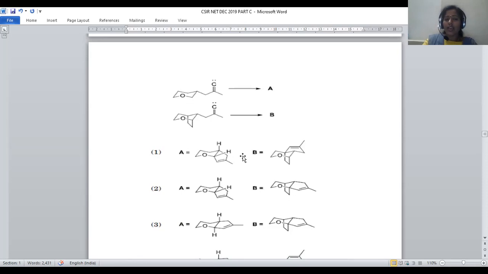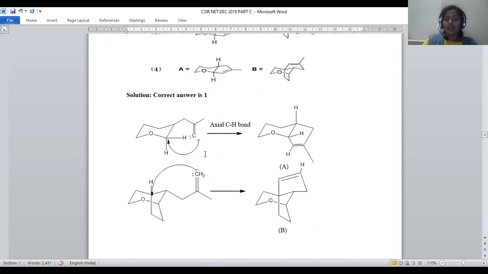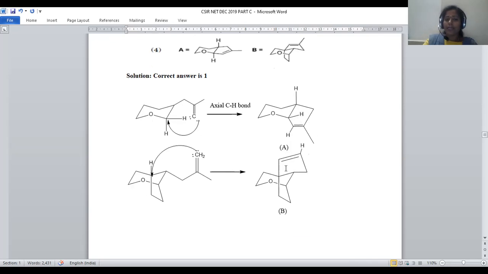So in order to get this, we have to go with its mechanism. Whenever this carbene is there, it preferentially reacts with axial hydrogen, so that cyclization will be carried out here. Axial hydrogen will be replaced, being highly reactive, and we will get the cyclized product at this position, and 5-membered ring formation is possible here, right? So now we can observe this 5-membered ring, which is compound A.